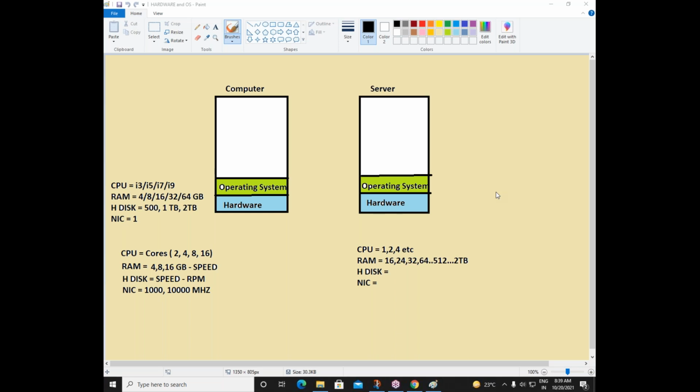Now, what I'm using as of now in my computer is the Windows 10 operating system. You may be using Windows 10, or maybe someone is using Windows 8. And very soon we can go with Windows 11 also, right? So there are different types of operating systems. Majorly, there are two types actually. Operating system is of two types. One is called client operating system and another one is server operating system.